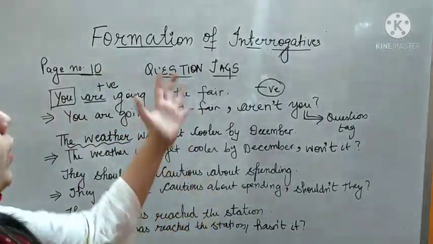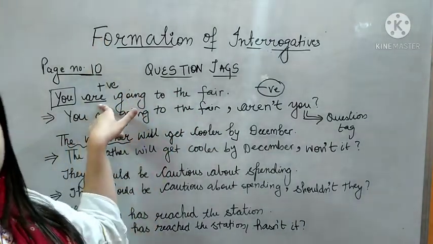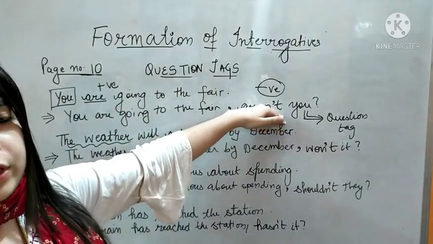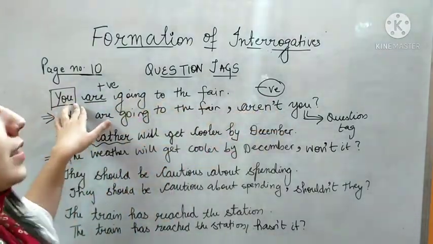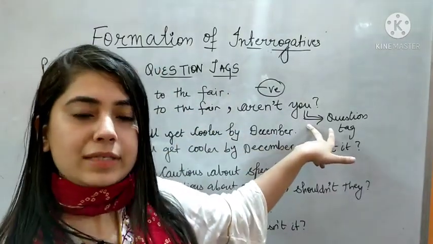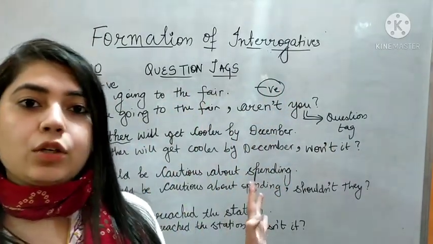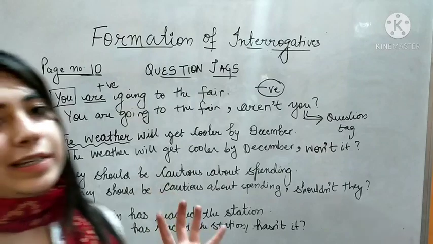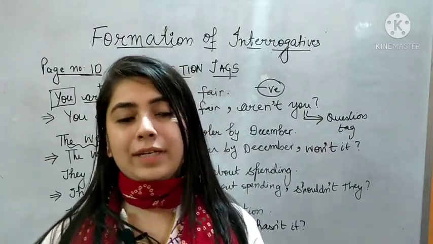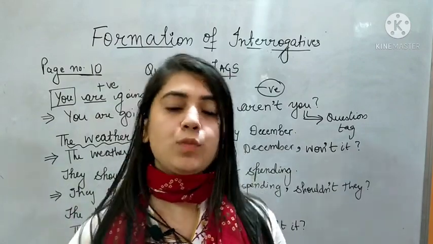Hasn't it? So what you have noticed that first of all we have to check whether the sentence is positive or negative. If it is positive, add negative question tag here. Then notice the subject. Whatever the subject is mentioned here, add the same subject in your question tag and your sentence is completed. Okay, so we are just left with two more sentences. That is your job to do. You have to do those two sentences as practice. Okay, bye bye guys, we'll meet in the next class with the new topic.